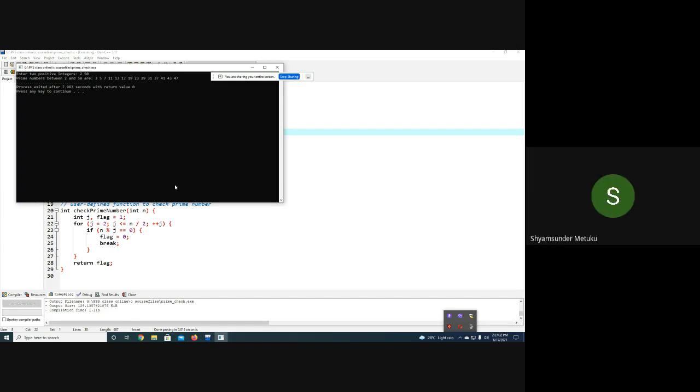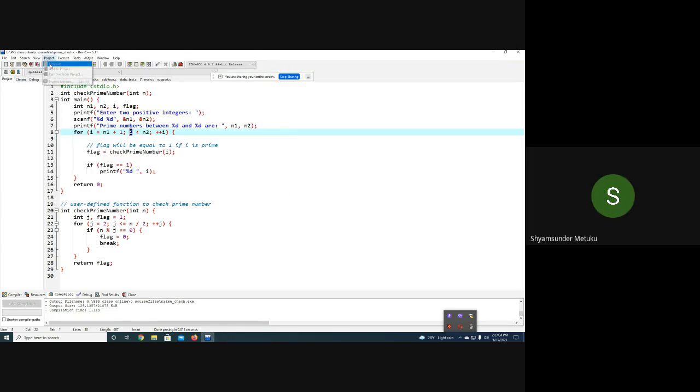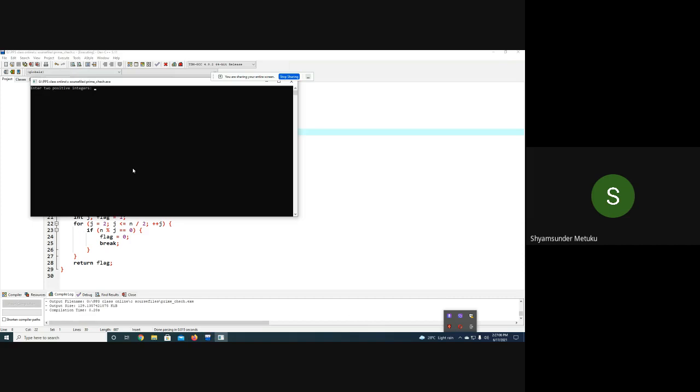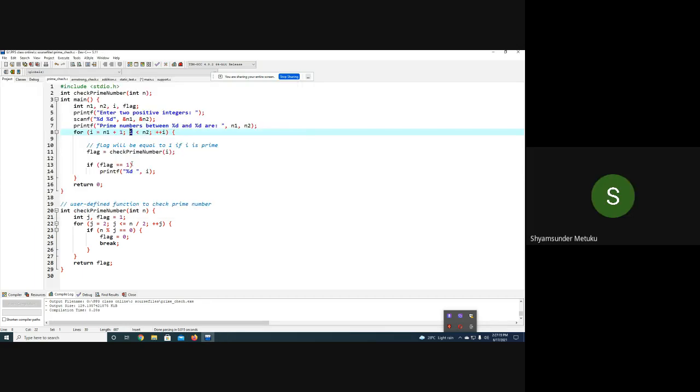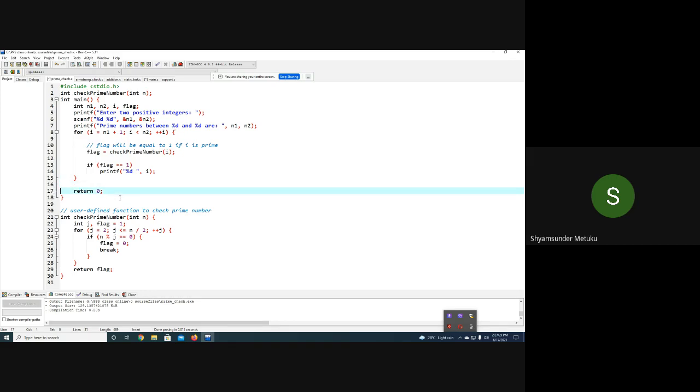Very simple. You can re-execute to see more. Give a very simple range, 2 and 10. Between 2 and 10, only 3 numbers are prime: 3, 5, and 7, isn't it? Yes, sir. So like that you can do as many as you want. If you don't want to see the remaining lines, you can use this.